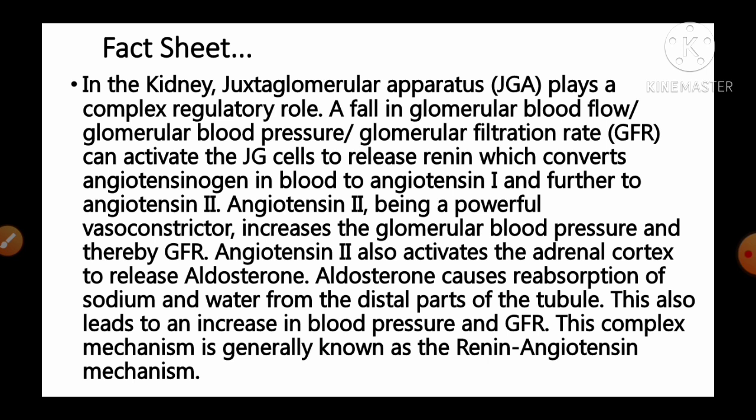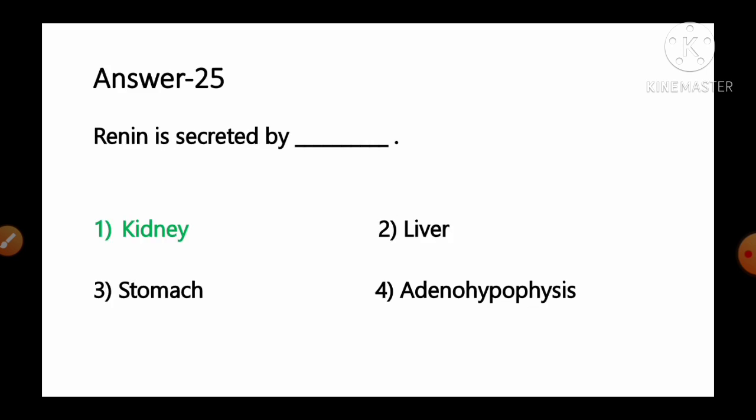Aldosterone causes reabsorption of sodium and water from the distal part of the tubule of nephron. This also leads to the increase in the blood pressure and GFR. This complex mechanism is generally known as renin-angiotensin mechanism. But as per the information, in short, we can say it is secreted by the kidney. So option number 1 kidney is the correct answer that secretes the renin.